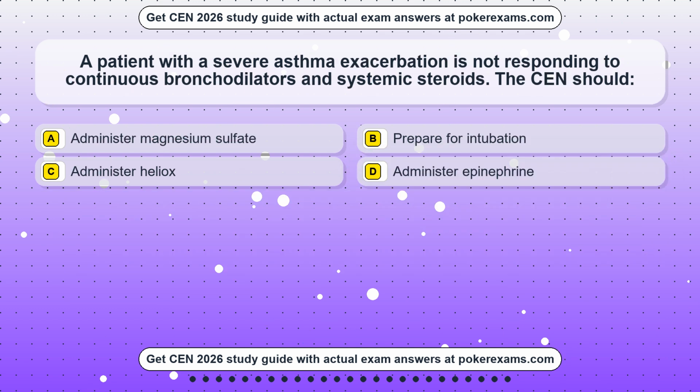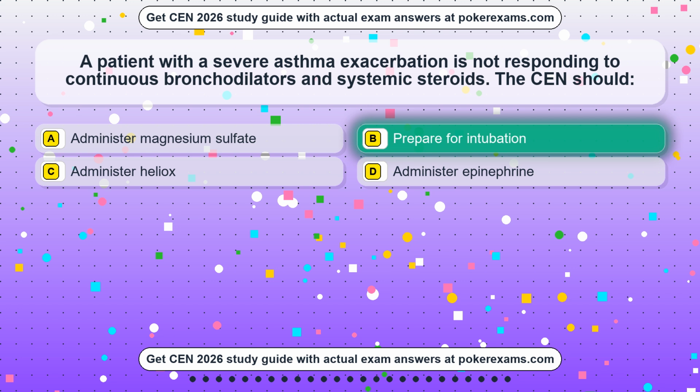Question 13. A patient with a severe asthma exacerbation is not responding to continuous bronchodilators and systemic steroids. The CEN should: Option A, administer magnesium sulfate. Option B, prepare for intubation. Option C, administer Heliox. Option D, administer epinephrine. The correct answer is option B.